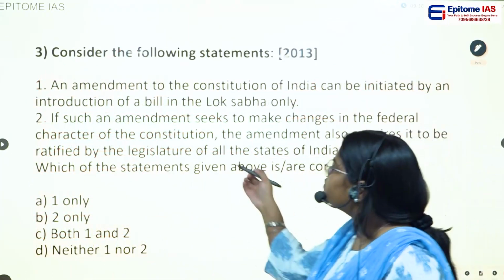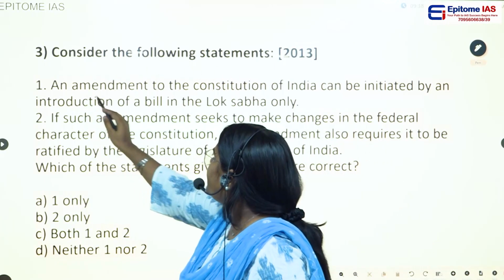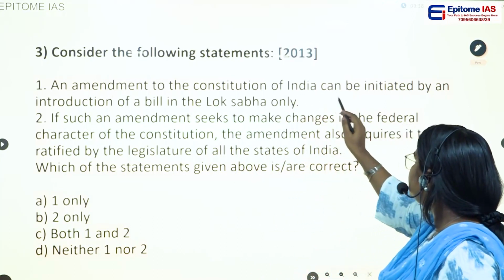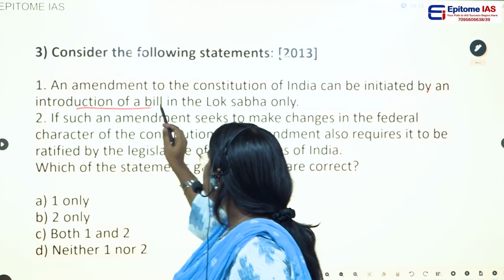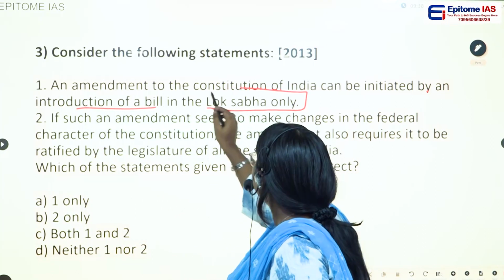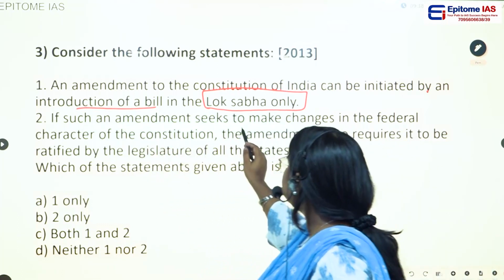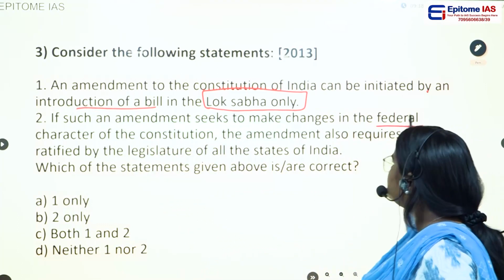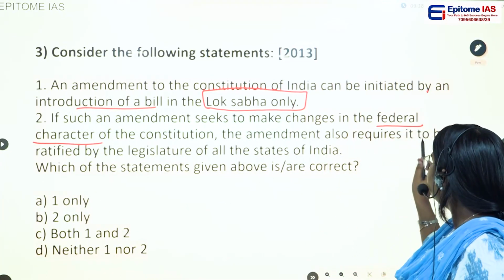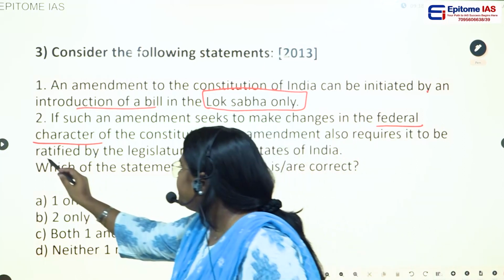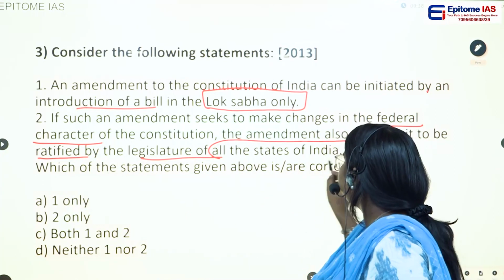And if you see the next question, consider the following statements. Statement number 1, an amendment to the Constitution of India can be initiated by an introduction of a bill in Lok Sabha only. Statement 2, if such an amendment seeks to make changes in the federal character of the Constitution, the amendment also requires to be ratified by the legislatures of all of the states of India.